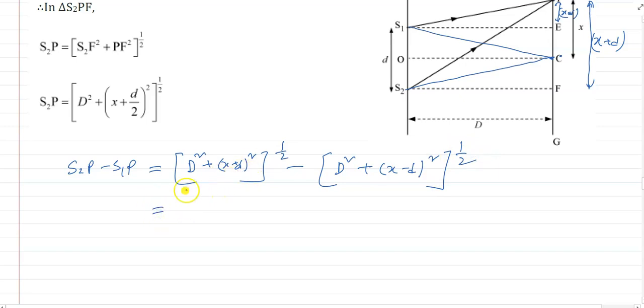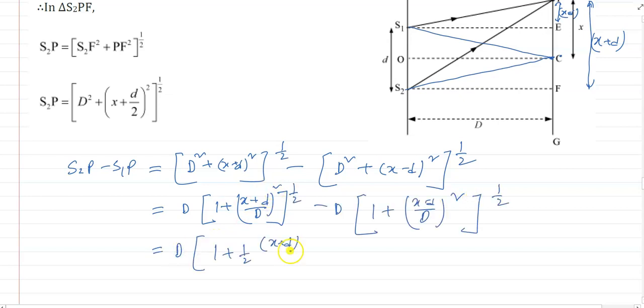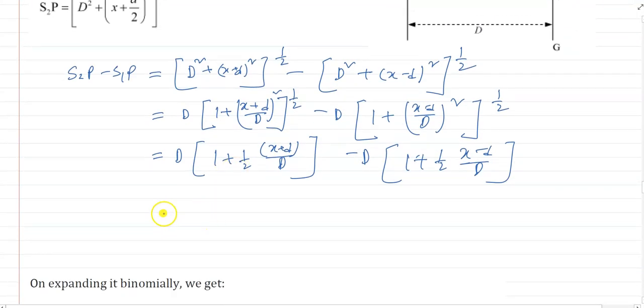Then if we take D common, it will be 1 plus ((x plus d) by capital D) whole square, half, minus ((x minus d) by capital D) whole square, half. Calculating that, we get x into small d by capital D. This is the path difference.